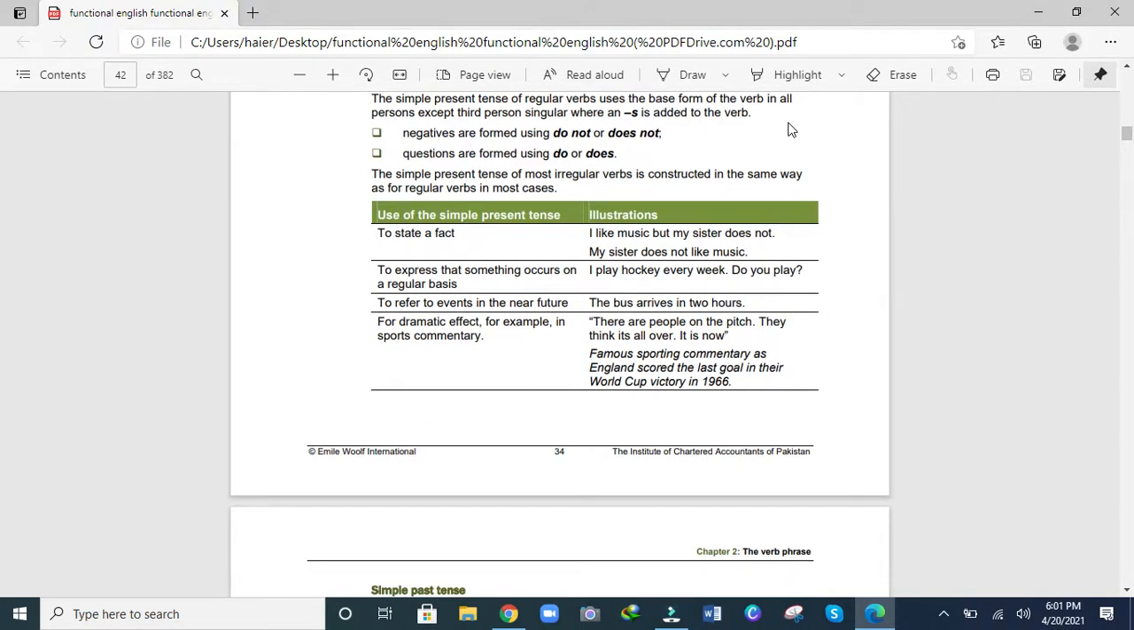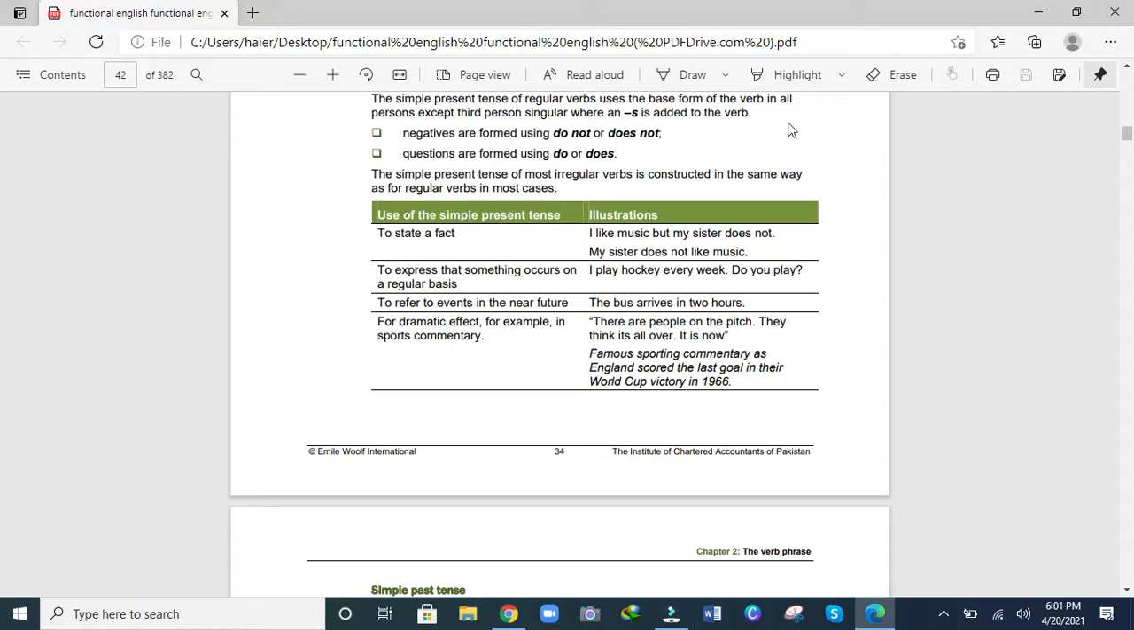Use of the simple present tense, with illustrations. To state a fact: I like music but my sister does not. My sister doesn't like music. To express that something occurs on a regular basis: I play hockey every week.